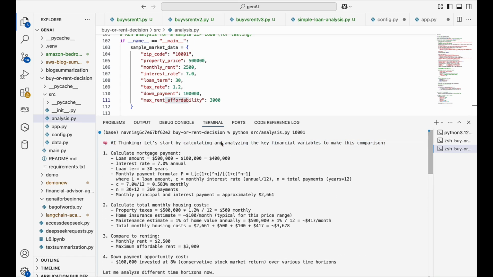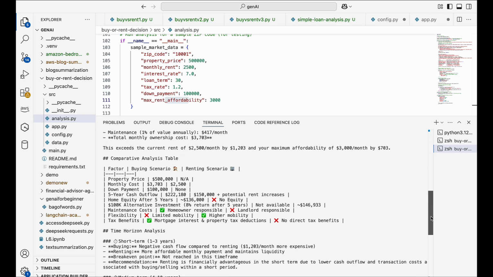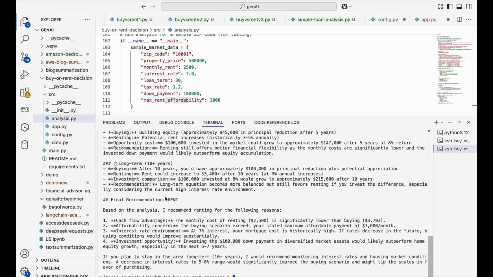Based on these parameters, it will provide the recommendation for us. So the AI will be thinking, evaluating your mortgage rate, mortgage cost, and the best financial decision for us.